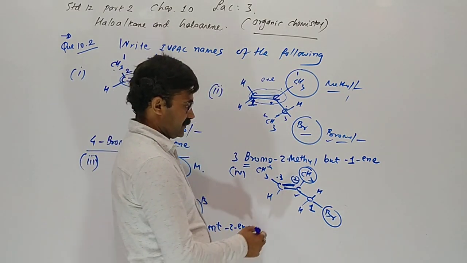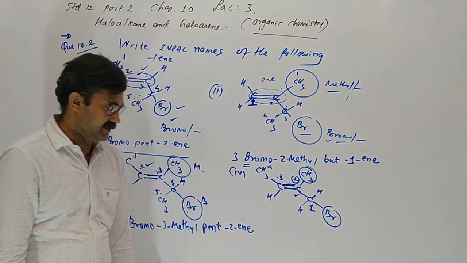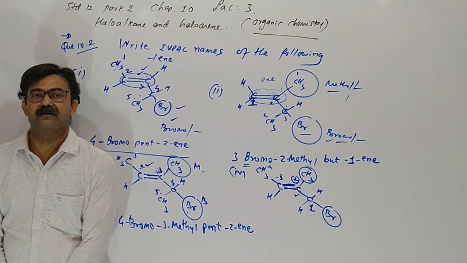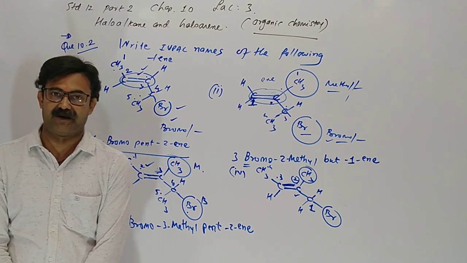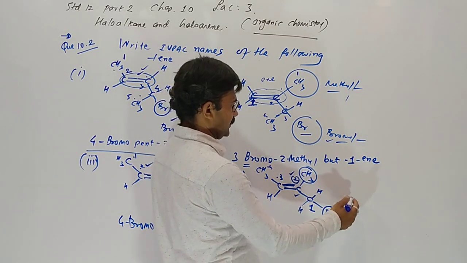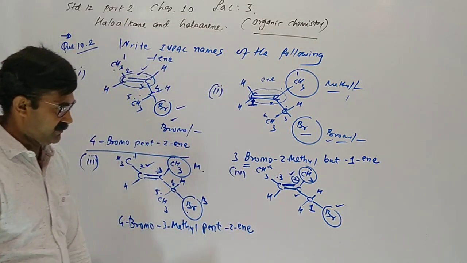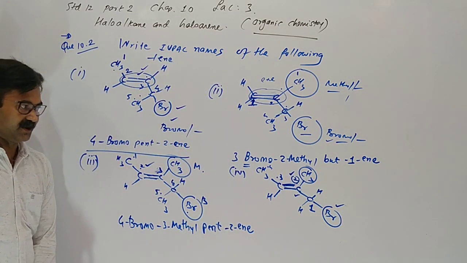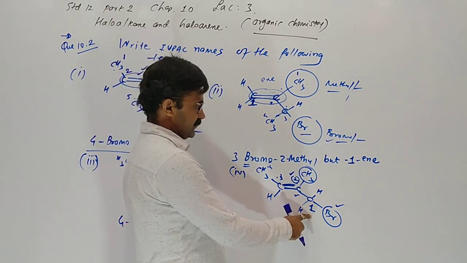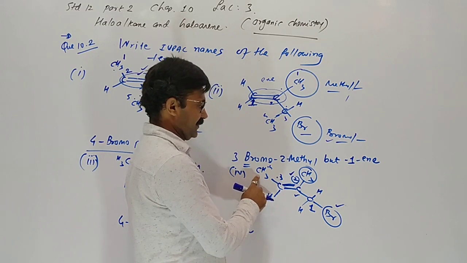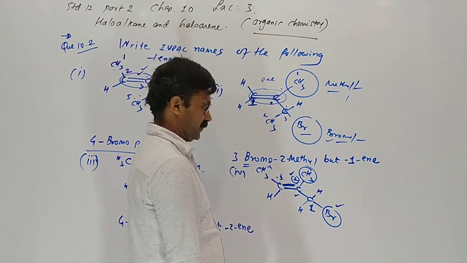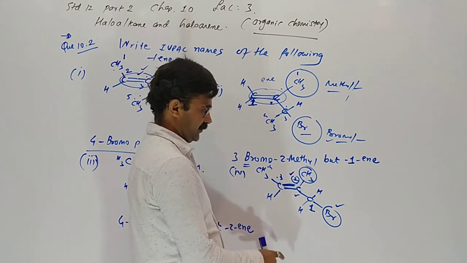Why? Whenever the higher reactivity group has the same number from both end sides, we have to choose that number. So the remaining groups should get the lowest number. So we have to start from here. If we start from here, 1, 2, 3 and 4, bromine stands on the 4th position, this one on 3rd.